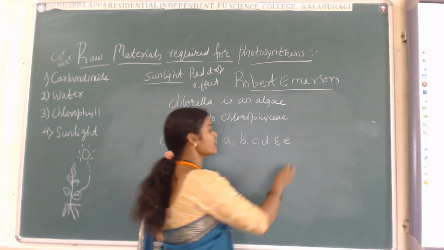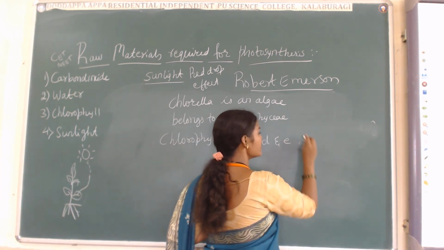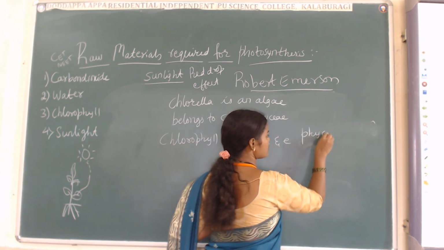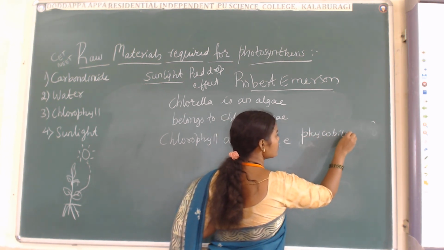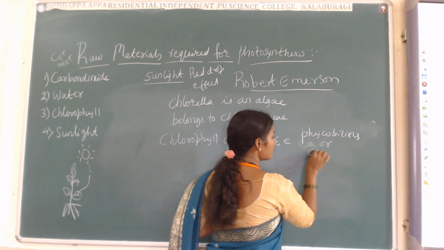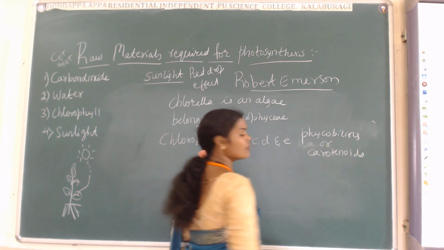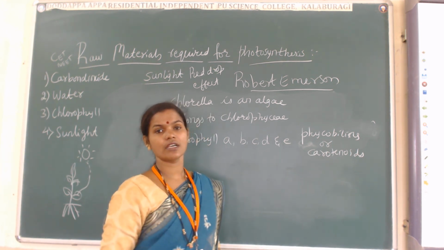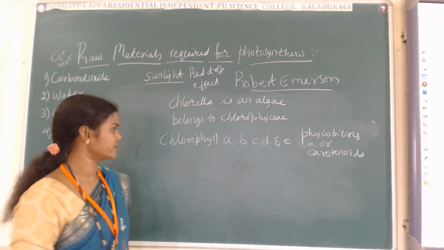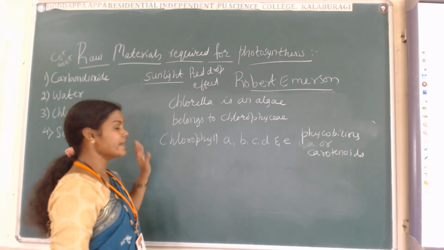And he also saw that there is a presence of phycobilins or carotenoids. Colored pigments ಅಂತ ಕರಿತೀವಿ ನಾವು. ಏನಂತ ಕರಿತೀವಿ? Phycobilins ಅಥವಾ carotenoids ಗೆ ನಾವು colored pigments ಅಂತ ಕರಿತೀವಿ. ಅರ್ಥ ಆಯ್ತಾ? Okay, next ಏನಾಯಿತು?